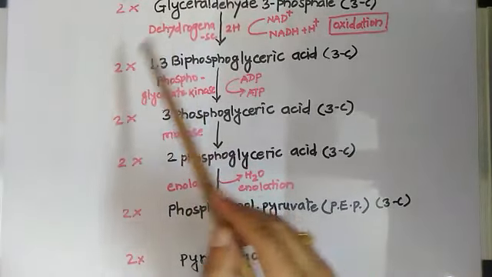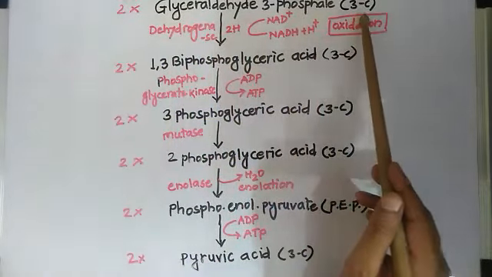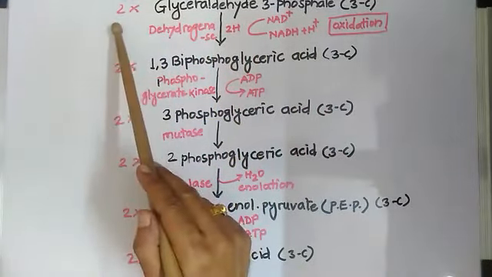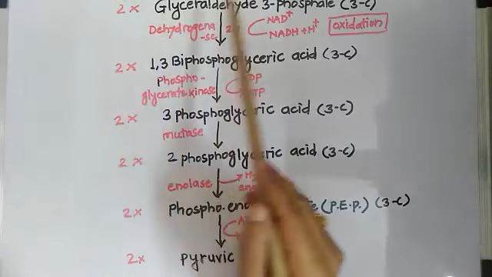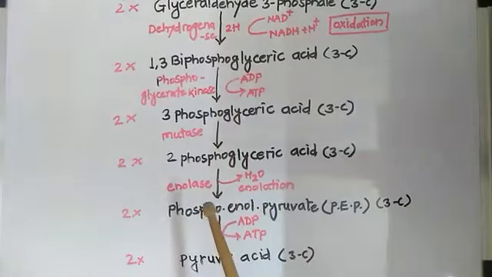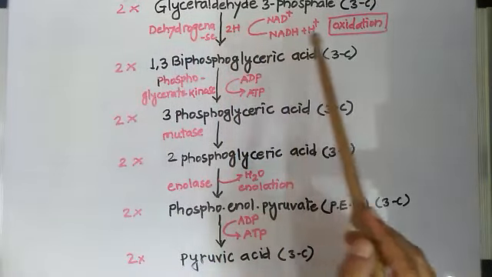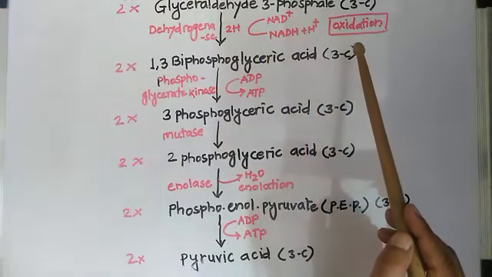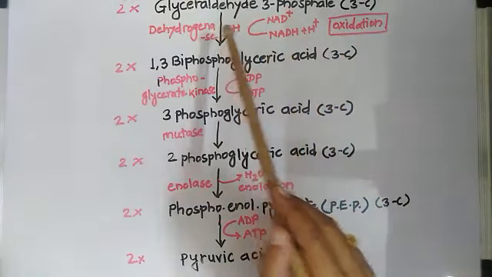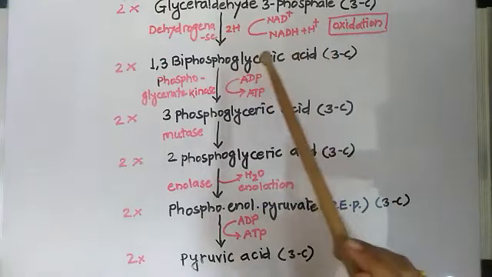So we have taken glyceraldehyde 3-phosphate, that is a 3-carbon compound, and here we have taken 2 molecules of glyceraldehyde 3-phosphate. They are introduced in the further reaction. So first of all, this glyceraldehyde 3-phosphate undergoes oxidation, and as we know, when an aldehyde undergoes the oxidation process, it is converted into acid.